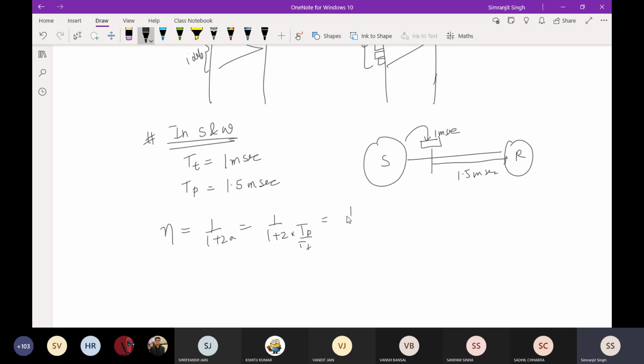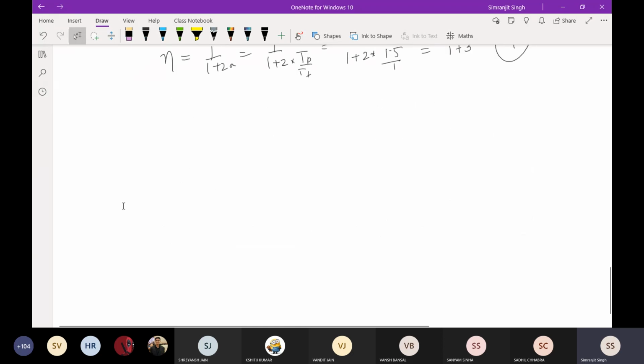And what exactly is TP? TP is 1.5 into 1, so it will be 1 plus 2 into 1.5, which is 3. So it will be 1 by 4. It is saying that out of 4 milliseconds, you are only using 1 millisecond, or I can say that out of 4 parts, I am only using one part. Okay, so you already know this. So how do I increase the efficiency now?